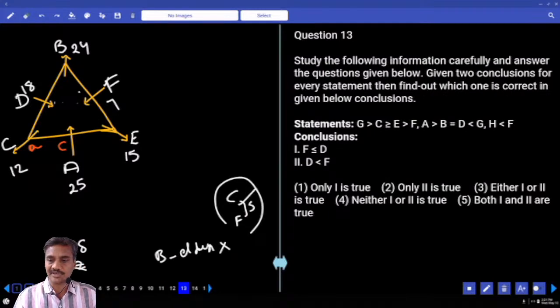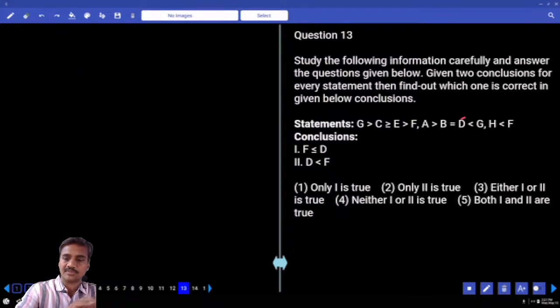Then the relation between D and F. D is here and F is here. Tell me what is your answer in this case? Which element is common between these two? Is there an element common between the first and the second? G, C, E, F and A, B, D. G is common.